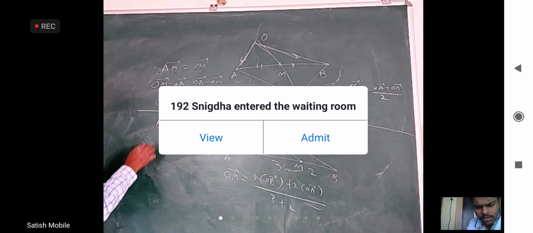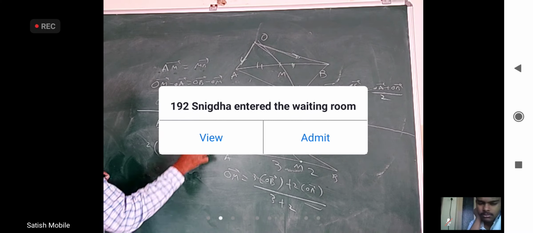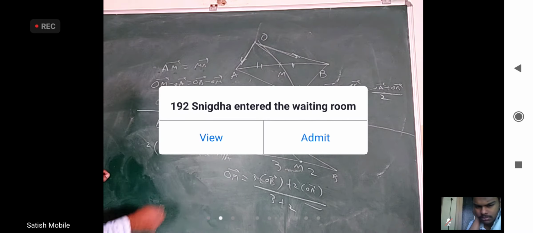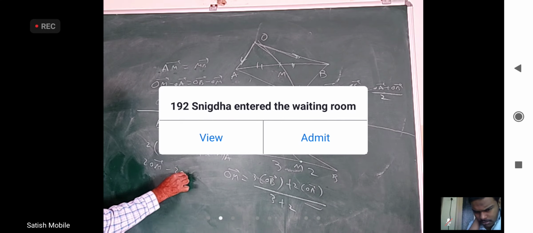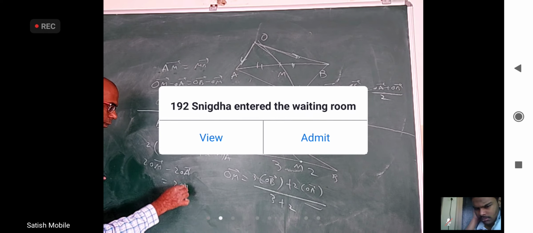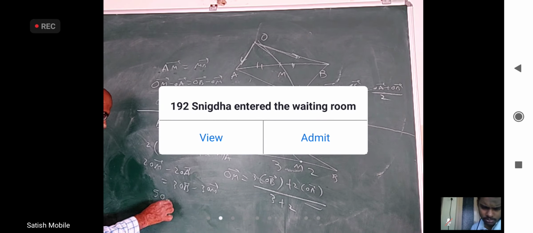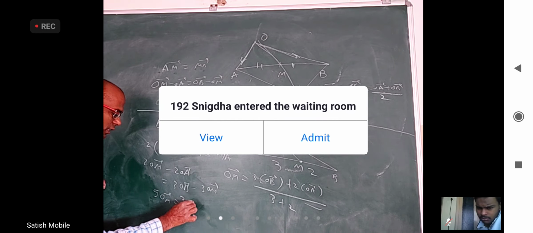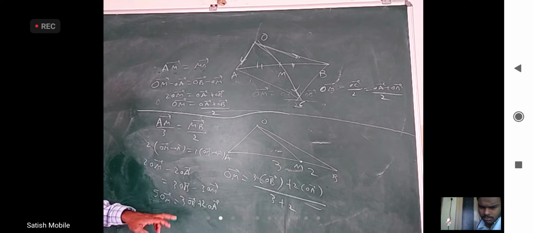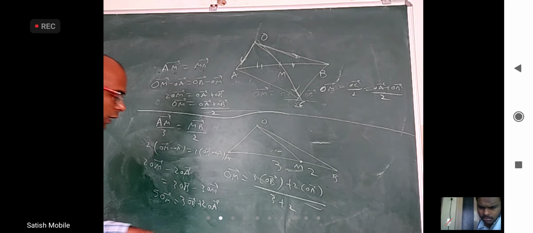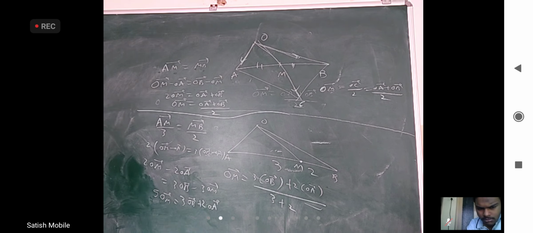Sir, the same for the second one. Here, 2 times AM bar I can write OM minus OA. 3 times MB bar I can write OB minus OM. Do cross multiplication and bring to one side. For example, you will get 2 OM minus 2 OA here, 3 OB minus 3 OM. When you bring this 3 OM this side, you will get 5 OM bar. When you bring 2 OA this side, you get 3 OB bar plus 2 OA bar. Divided by 5, that is your section formula. 3 into OB bar plus 2 into OA bar by 5. I said you don't have to write, I am just explaining. Somebody wants to write, I will give proper notes. Okay.